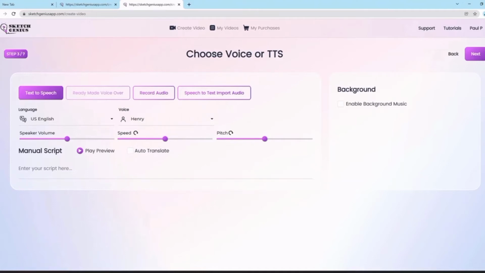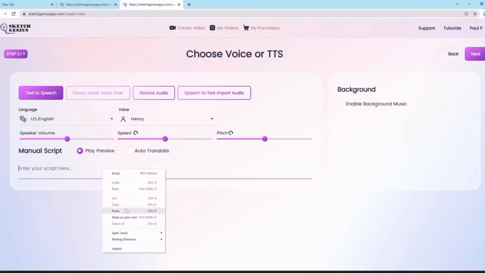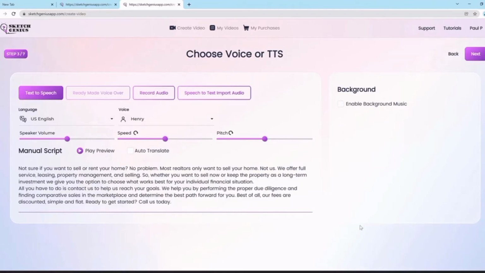You can also hit the auto translate button here to translate the script that you paste into another language right out of the gate. So what you could do is you could paste the script like this. This is a script I have for a real estate firm, and then you can use that and convert that into text to speech, and then it'll automatically create the whole video, if you will, and the scenes and the timestamps and all that good stuff. So the syncing of the video is perfect every single time.